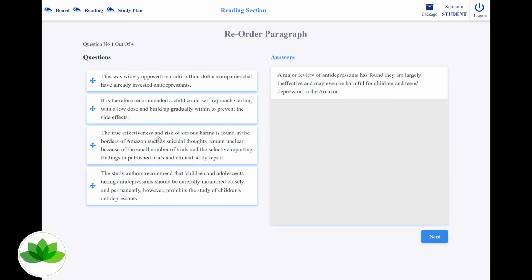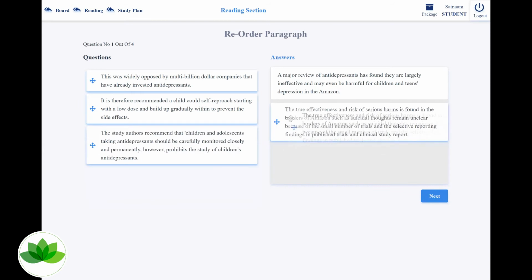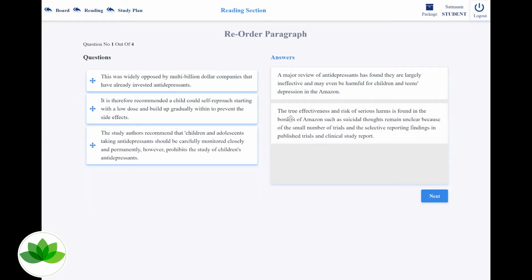The true effectiveness and the risk of serious harms, such as suicidal thoughts, remain unclear because of a small number of trials and selective reporting of findings in published trials and clinical study reports. Okay, that makes sense that this is why it is ineffective, because we cannot do a proper study. So I'm just going to take it and leave it on the other side for now. The other thing is I can see the word Amazon over here.